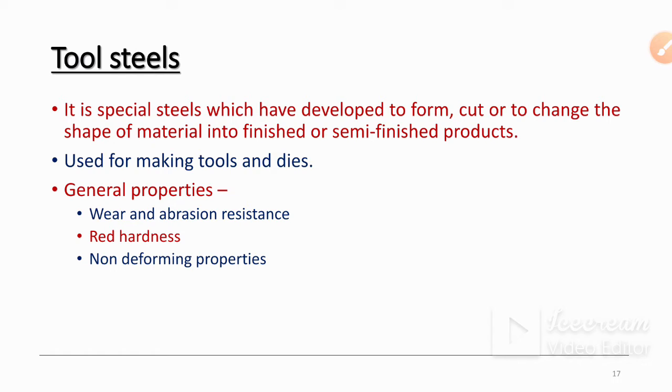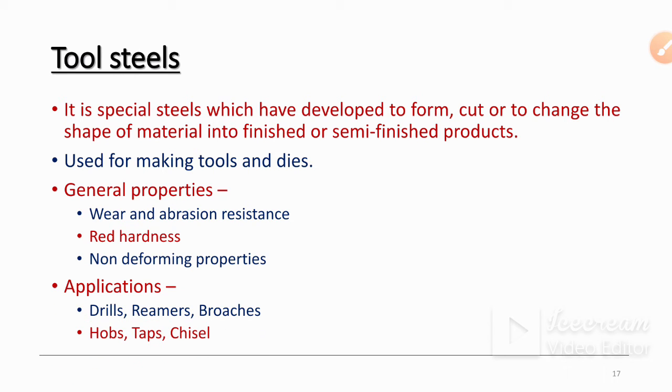Then non-deforming properties, as because of high wear and abrasion of tool, the tool may get deformed. So to avoid that deformation, tool steels have properties like non-deforming properties, means tool steel will not deform under high load and under high stresses, thermal and mechanical stresses.